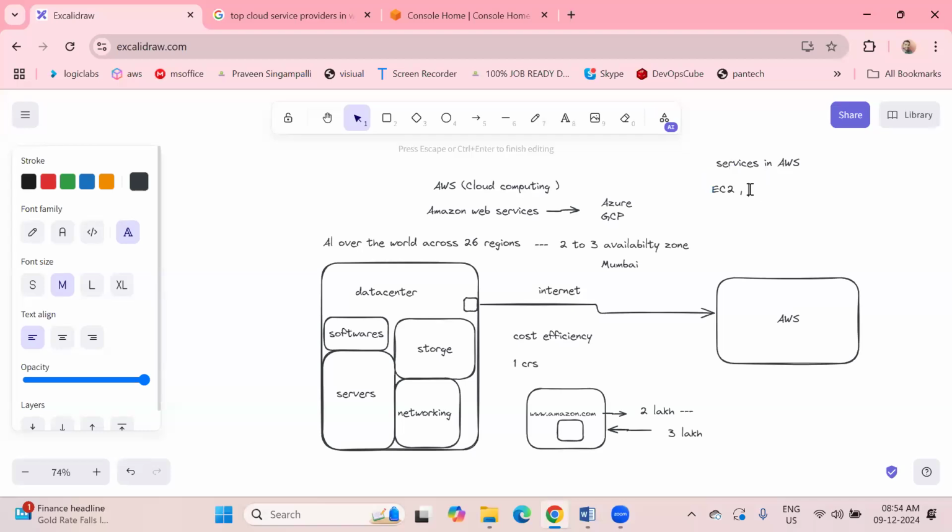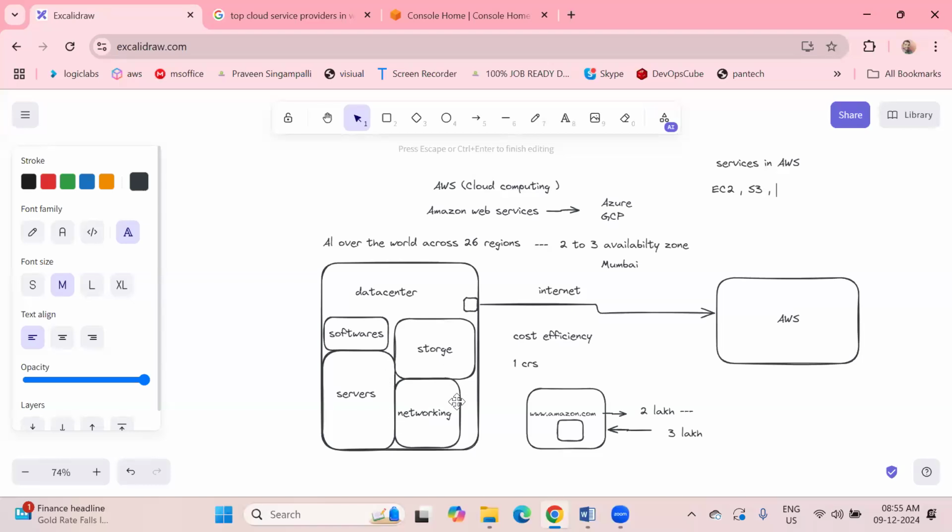Next one, S3. S3 means Simple Storage Service. Suppose any organization is established, definitely we need a backup, right? Where will you create the backups? If you want to store some data, your customer data or your data, somewhere you will store it, right? So where will you store it? You can store it in S3 in the form of a bucket. This is one topic.